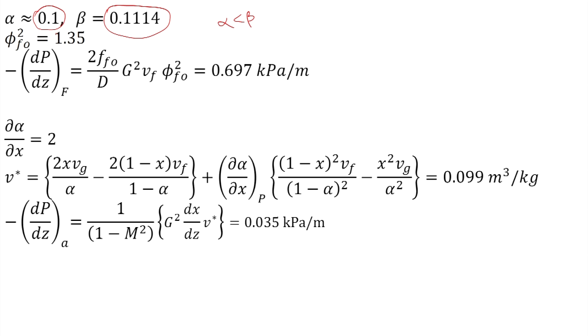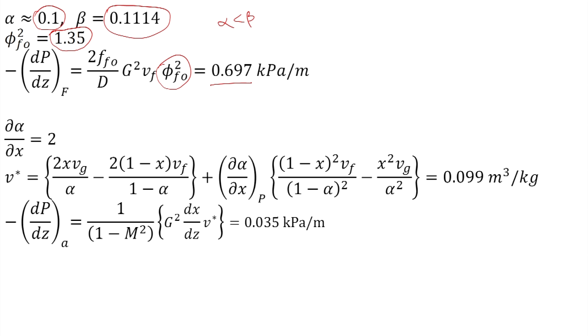Now, phi FO square is read from the Martinelli-Nelson graphs for the given pressure and quality, and it is obtained as 1.35, and using this value of phi FO square, we get pressure gradient due to friction as 0.697 kilopascal per meter. The pressure gradient due to acceleration has to be calculated.